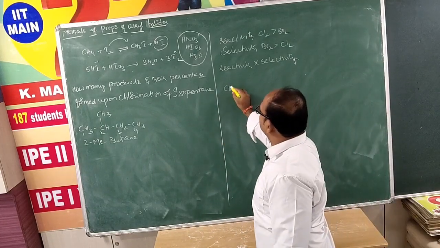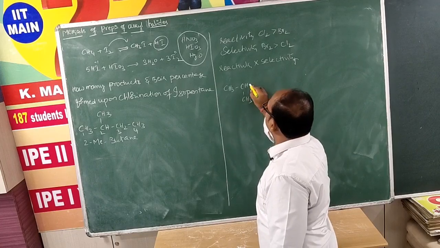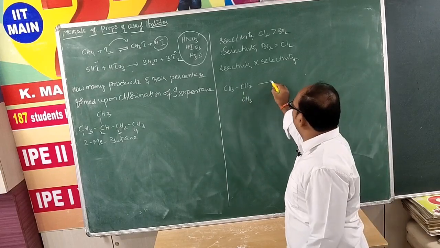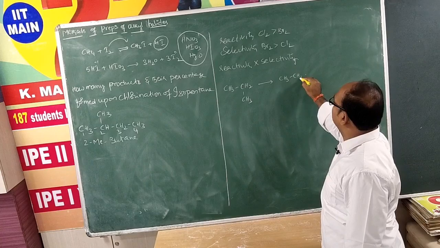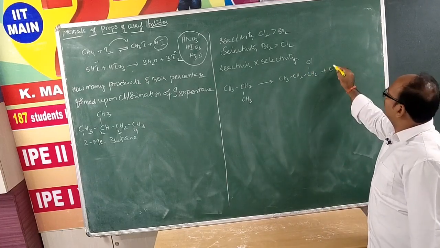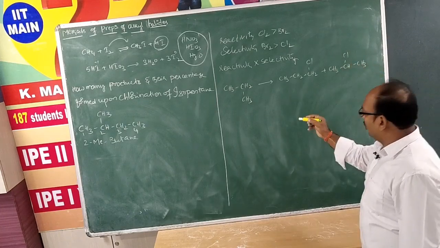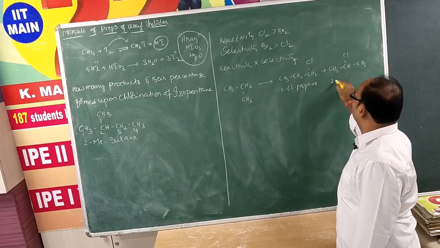I am going to take CH3CH2CH3, propane, n-propane. As we discussed earlier, there are two possibilities: CH3CH2CH2Cl, which is 1-chloropropane, and another one, 2-chloropropane, CH3CHClCH3. Now my question is, which one is major and which one is minor?